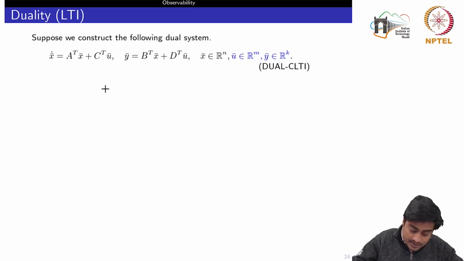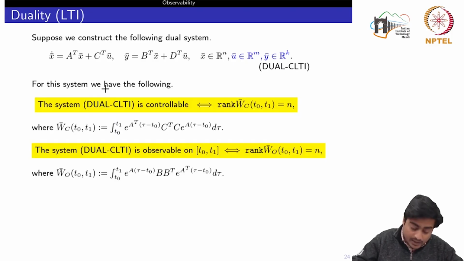Now let's see the controllability and observability for this dual system. The conditions remain the same; I just need to compute the controllability Gramian and the observability Gramian. By taking A transpose and C transpose to compute the controllability Gramian, I would obtain this one. For observability I need to see A transpose and B transpose, and using that pair I can write the observability Gramian in terms of the A, B matrices.